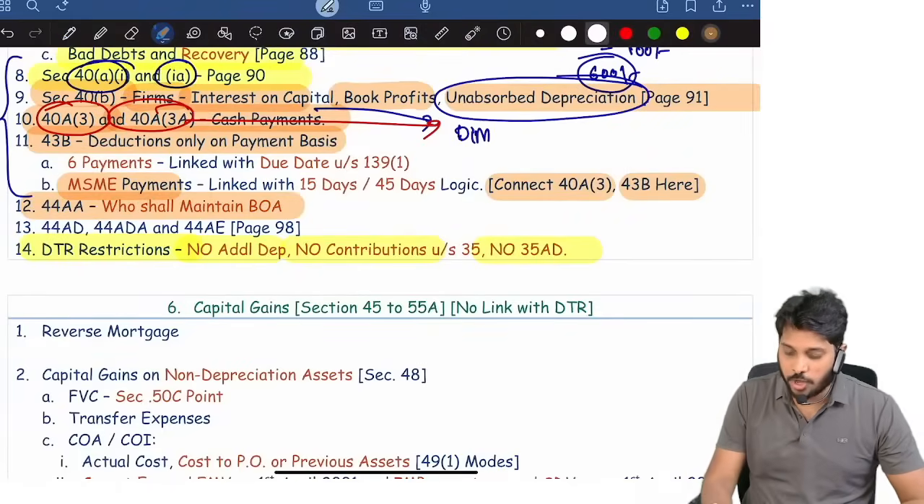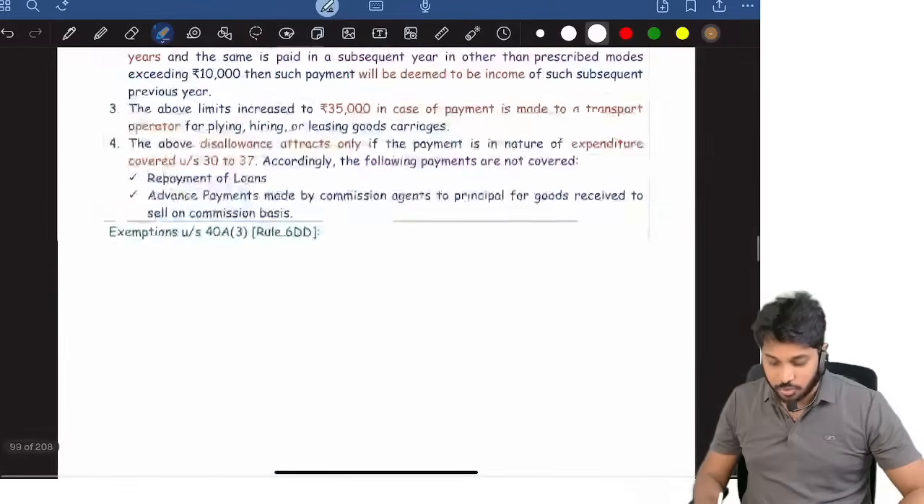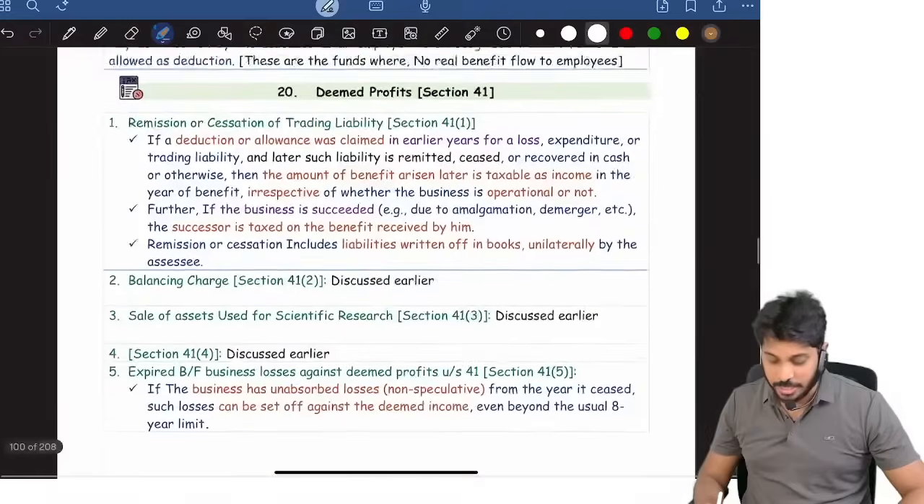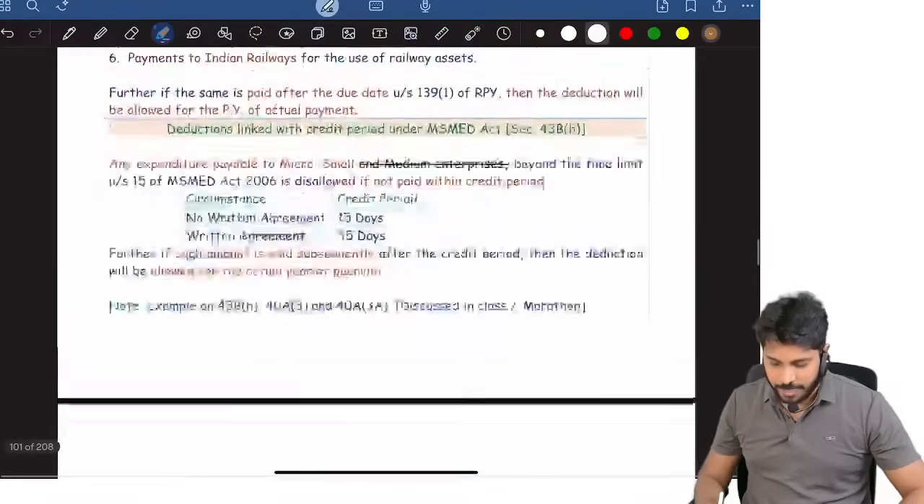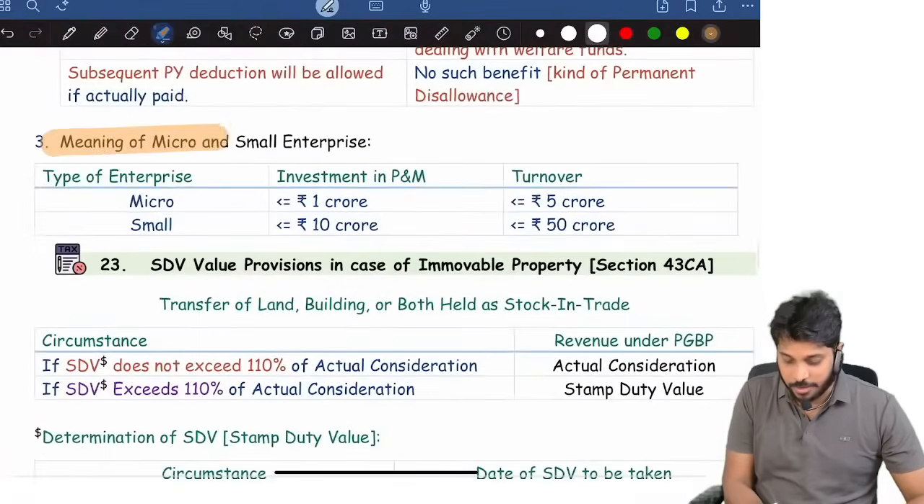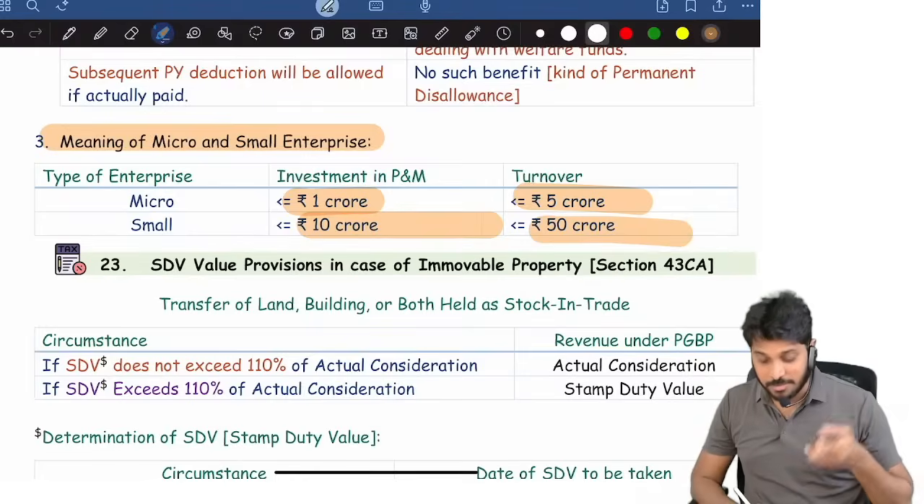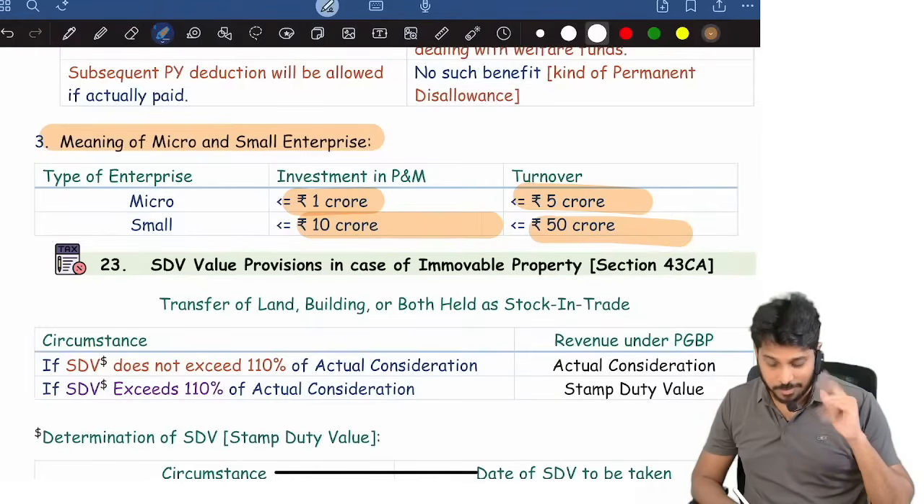44AA, who all shall maintain books of accounts. Many students have confusion on 44AA. Very easily I have clarified, very easily I have given. The MSME, micro small enterprise, definition is also important here. In the May 25 attempt, the MSME definition was asked as a 5 marks theory question. Be careful.